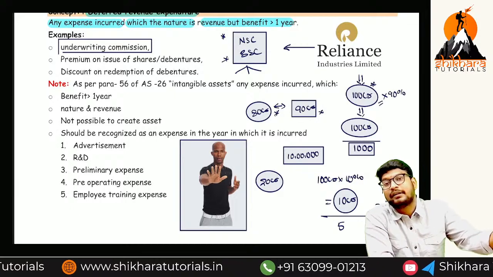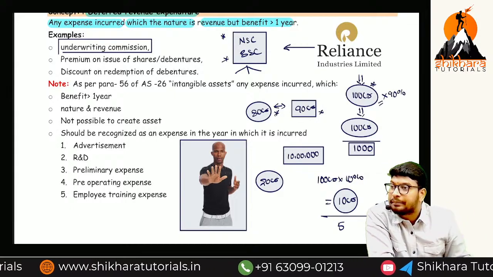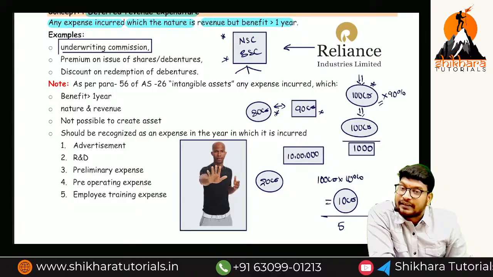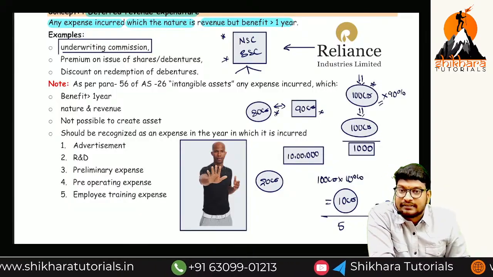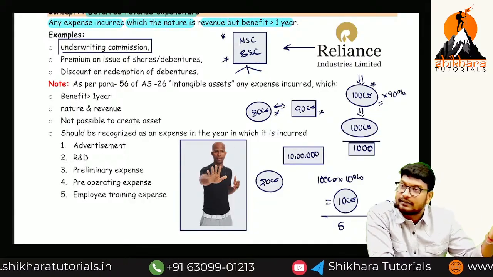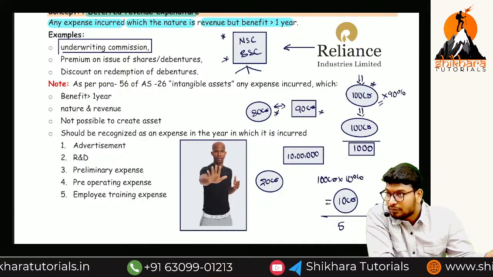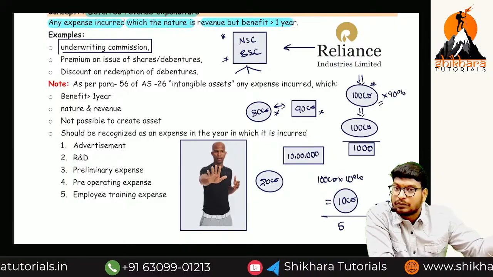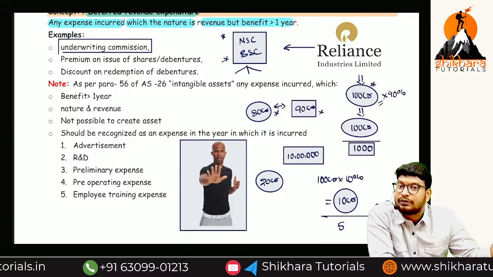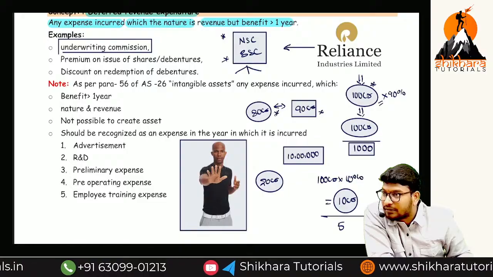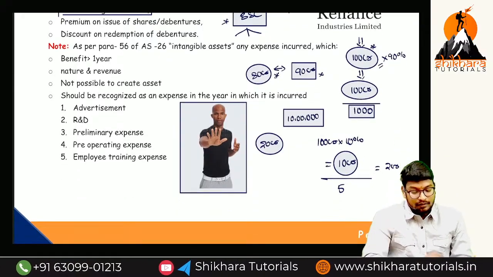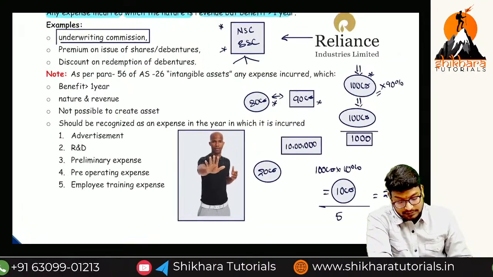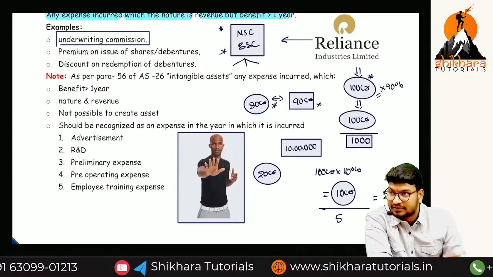In the next year, 2 crores will be transferred to the P&L account debit side, and the remaining 6 crores will be available in the balance sheet asset side. And the next year 2, 4. Next year 2, 2. Next year 2, 0. Guys, are you getting it or not? Once again I will explain, no problem. So this is the first example. You can understand only this one.